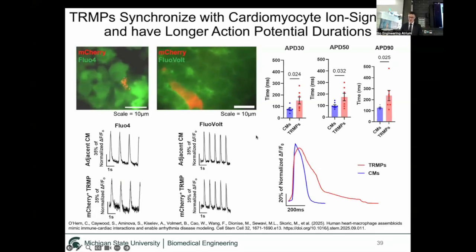We then wanted to see how the macrophages handled the ions in the system. And we found that tissue-resident macrophages actually had prolonged action potential durations as compared to cardiomyocytes. So this shows that tissue-resident macrophages handle the signal much differently than cardiomyocytes, implicating them for a potential role in facilitating electrophysiology in our system.